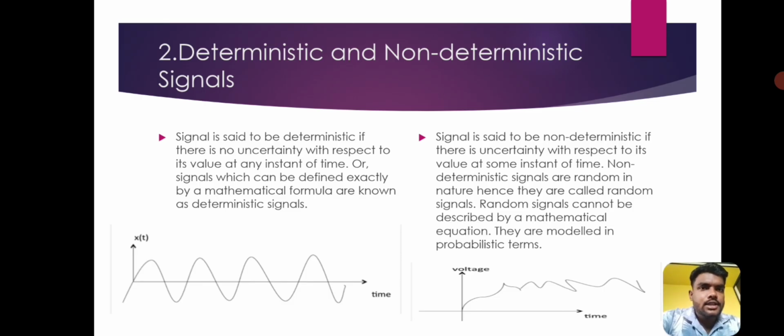Non-deterministic signals. A signal is said to be non-deterministic if there is uncertainty with respect to its value at some instant of time. Non-deterministic signals are random in nature, hence they are called random signals. Random signals cannot be described by a mathematical equation. They are modeled in probabilistic terms. In the figure we can see the non-deterministic signals.